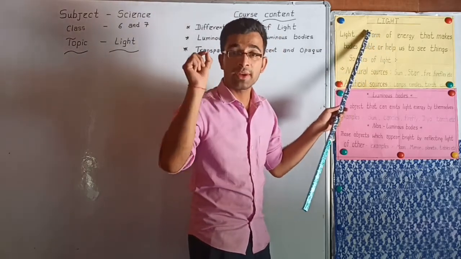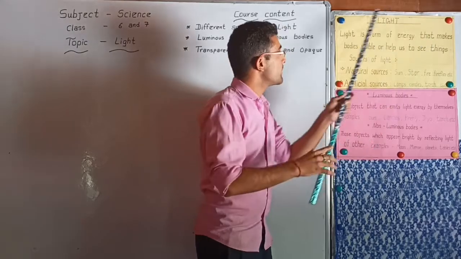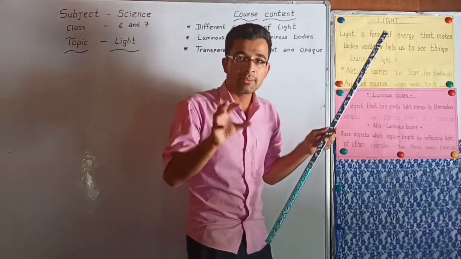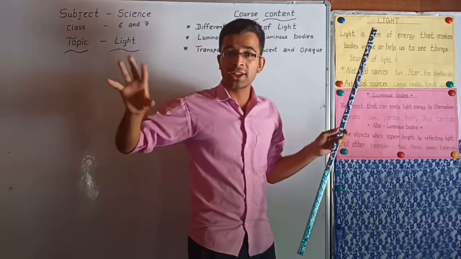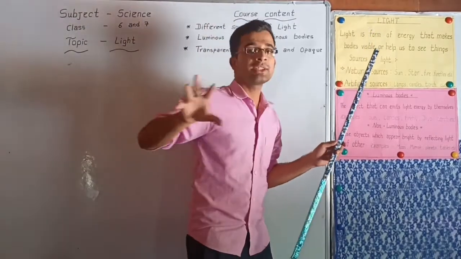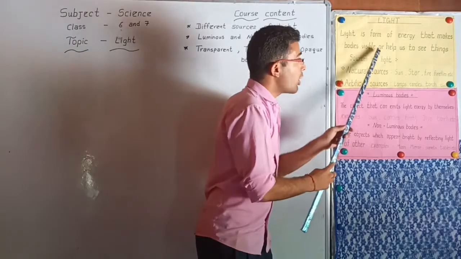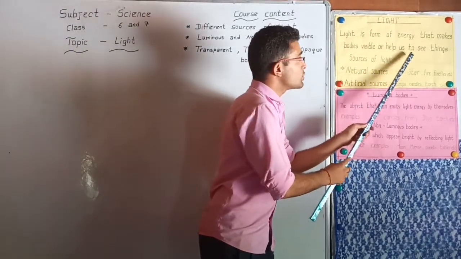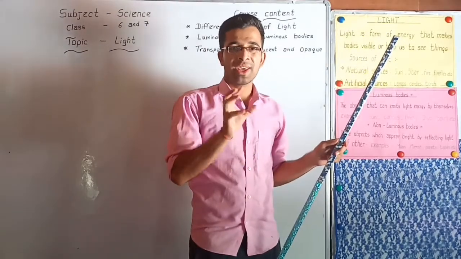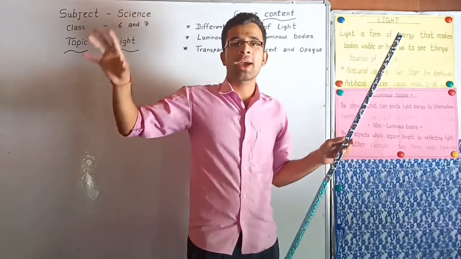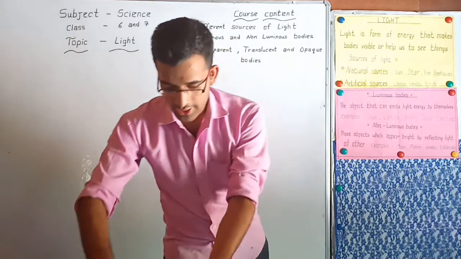Form means type of energy that makes bodies visible, meaning it makes a body visible. But light cannot be seen. Yes, we cannot see the light, but light makes things visible and helps us to see things. We can see different types of things with the help of light.